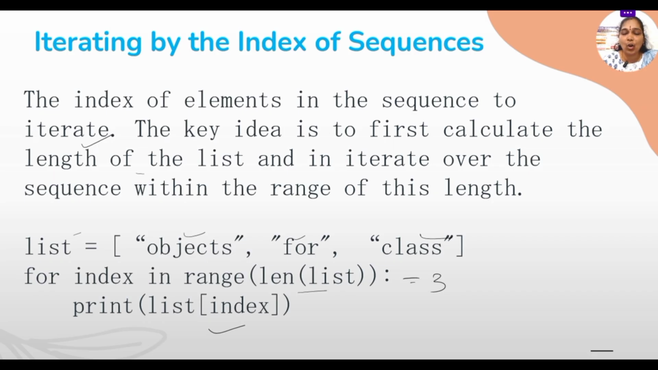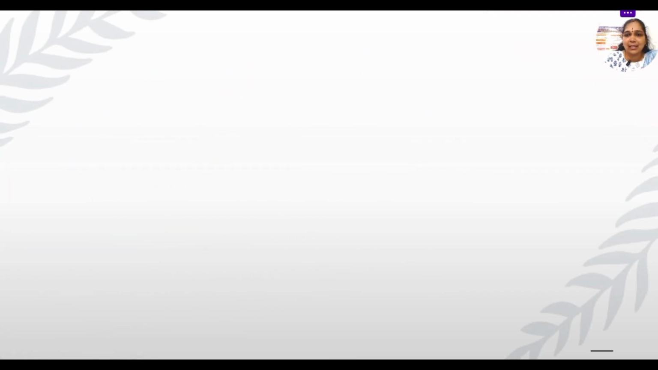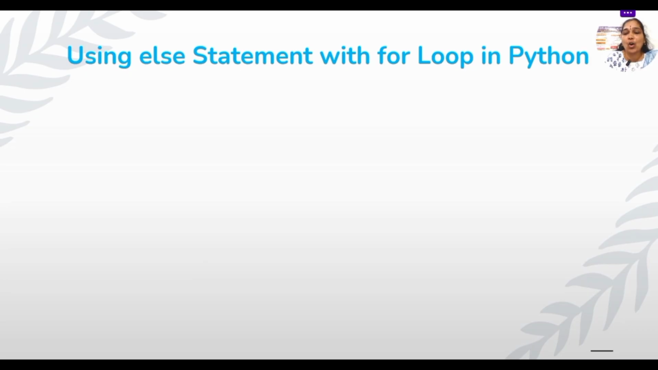given by the user or taken from the objects, strings, or any list. Okay. So this concept is iterating on the index of sequences. Now next, we go for another syntax of the for loop, that is a combination of the else statement and the for loop.